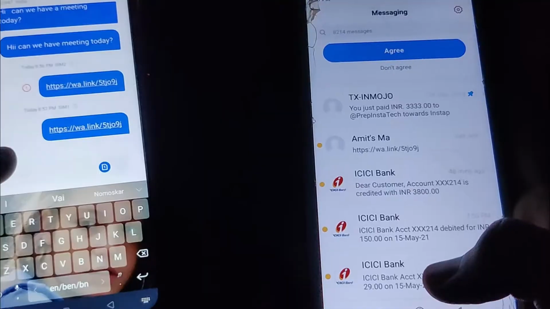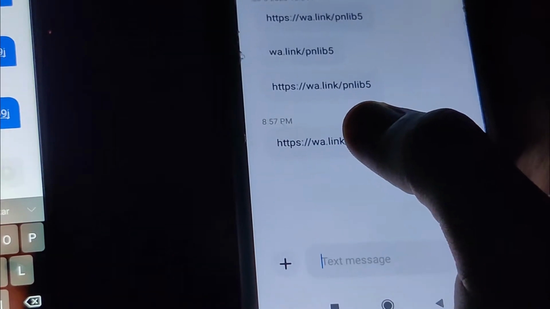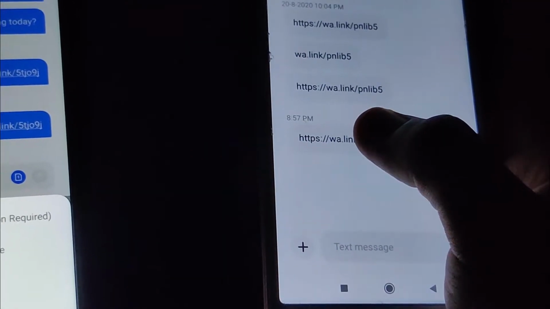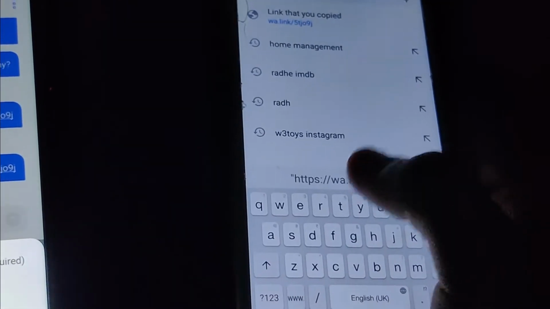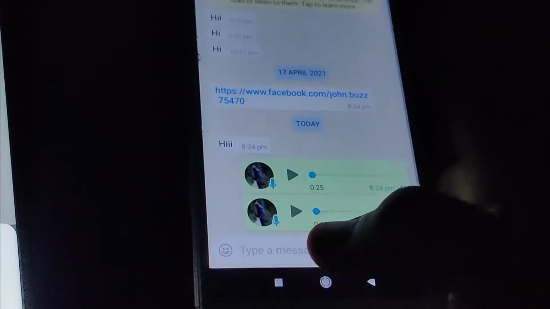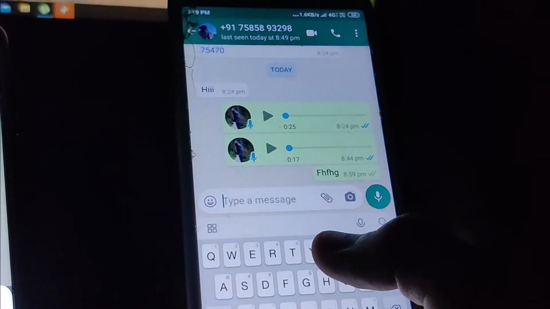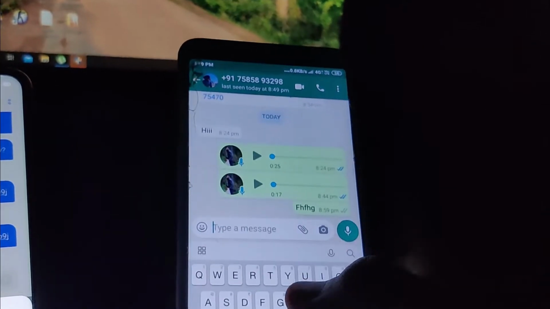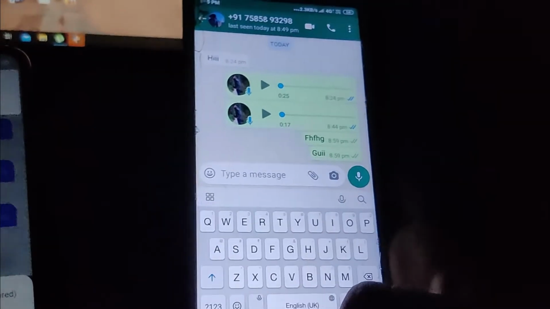Okay, after sending the link, so here I have the link, right? Now what I need to do, I need to just copy the link from here and go to the browser and paste it here, and let's hit OK. And once I am here, I can just continue to chat with that number without saving it. So here you can see, I can chat with him very easily. And you can also see that the number is not saved, but still I can message with him with the help of this easy trick very quickly.